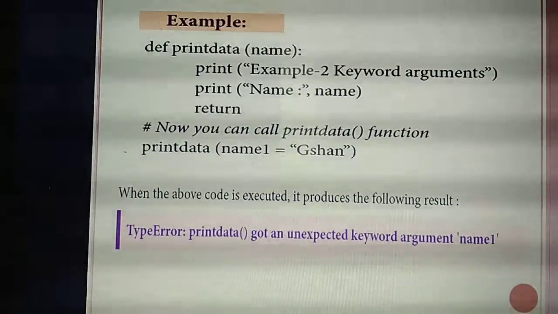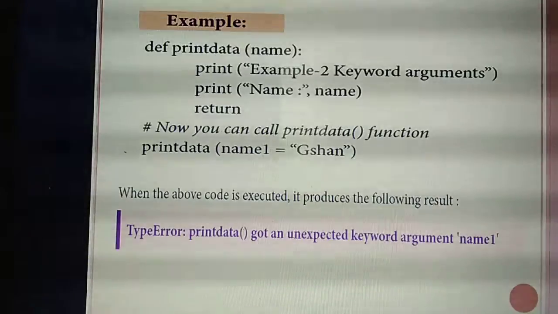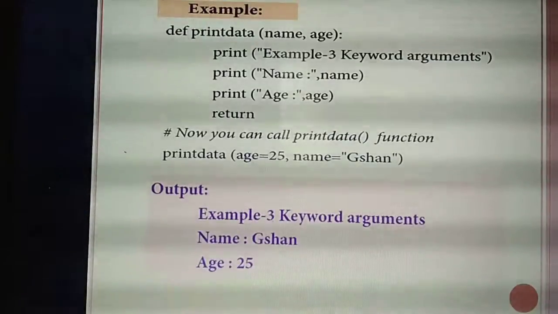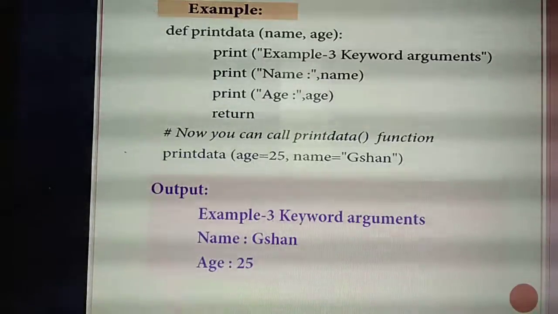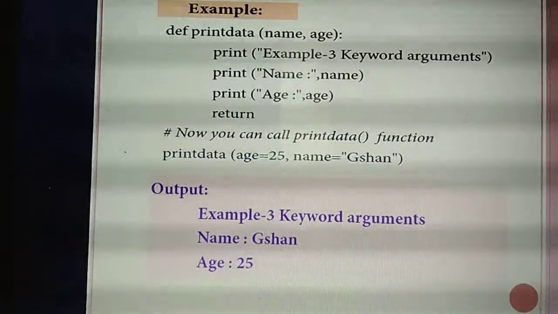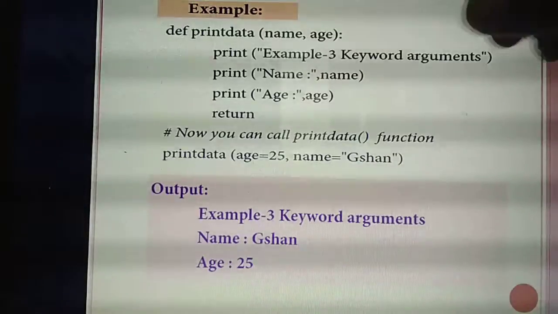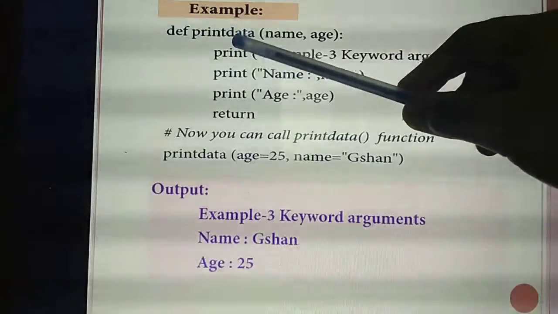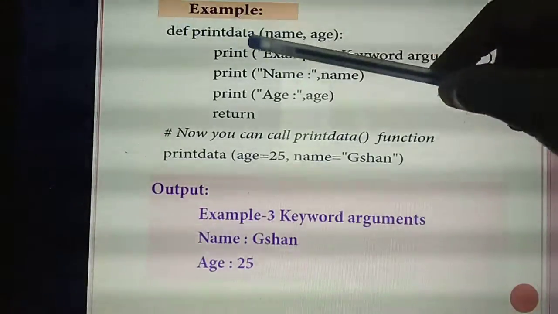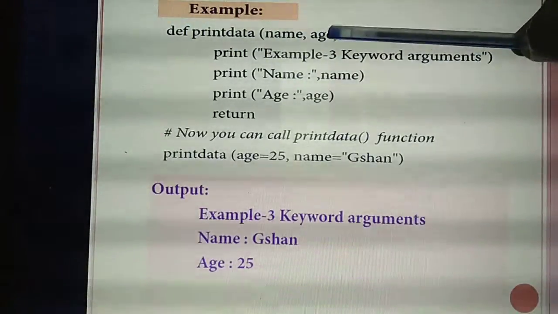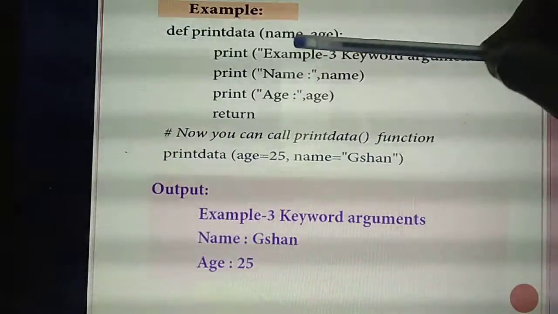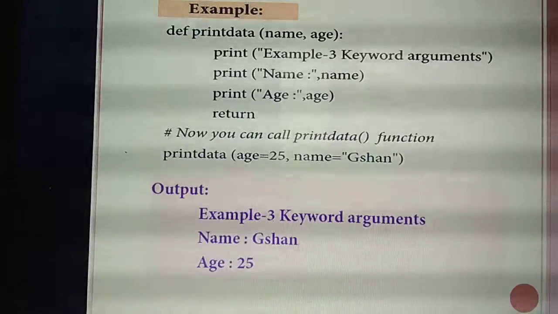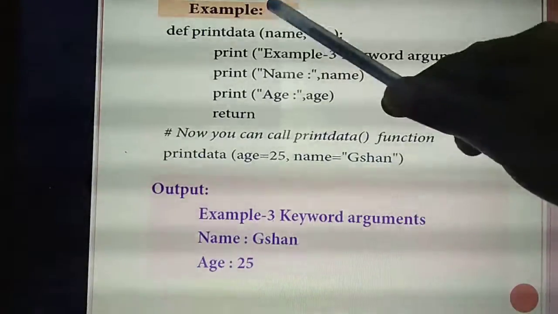Understand the second example? Yes. See this. This is the third example for keyword argument. Listen. What's the keyword? def is the keyword. Then the function name. What's the function name? print_data_of. So how many arguments are you passing? Two. What are they? Name, comma, age.